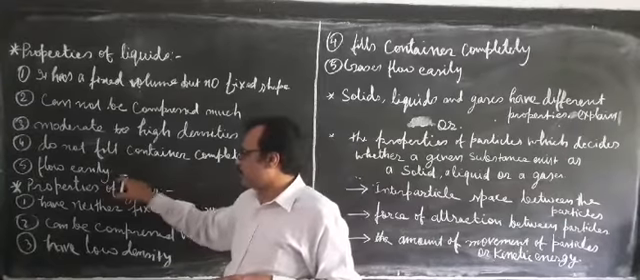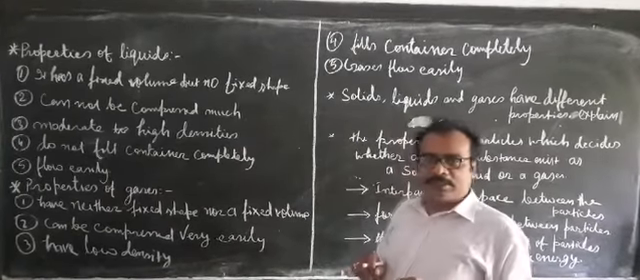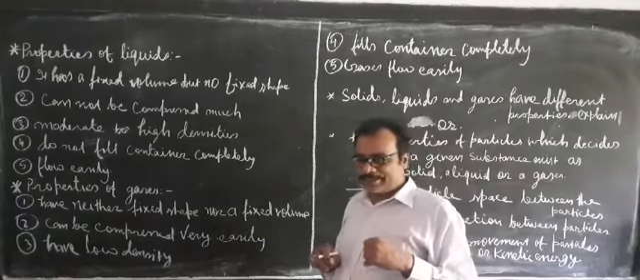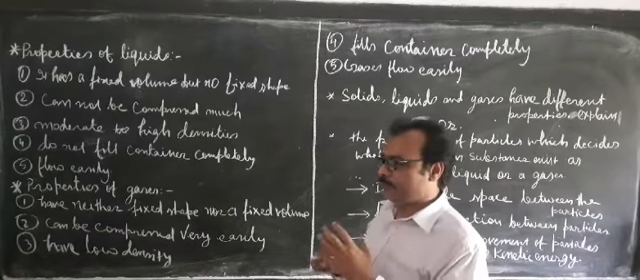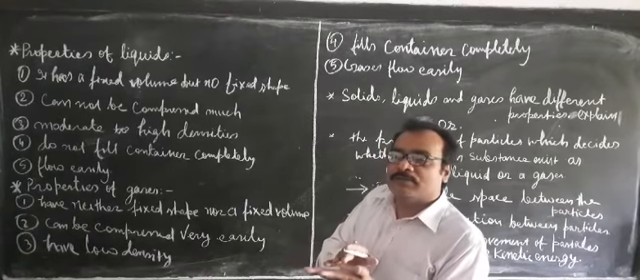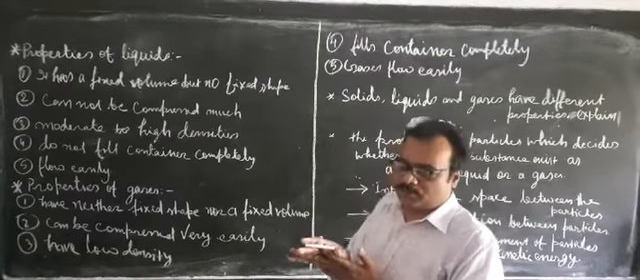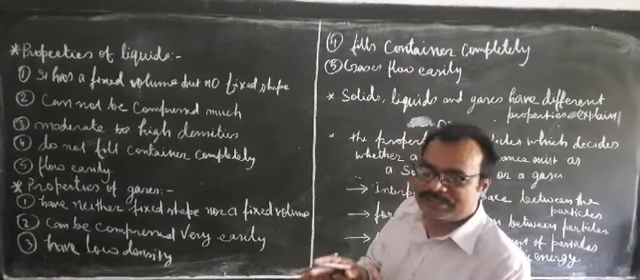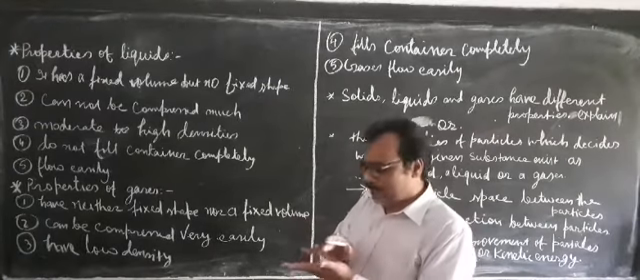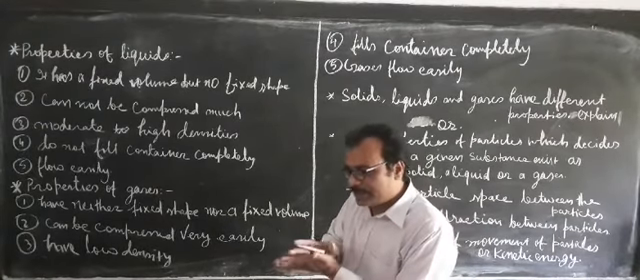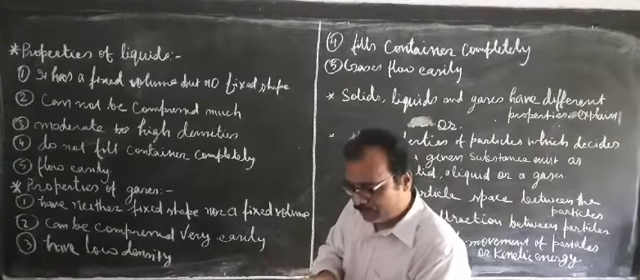The last point is that liquids flow easily. Liquid particles flow easily because the force of attraction is not quite enough to stop them sliding one over another. It is a moderate force of attraction. It is not as strong as in the case of a solid. So that is why the liquid particles can slide over one another, and that's why it can flow.